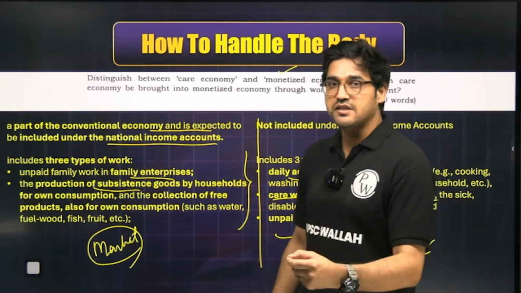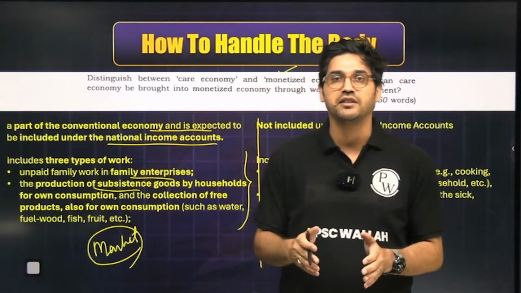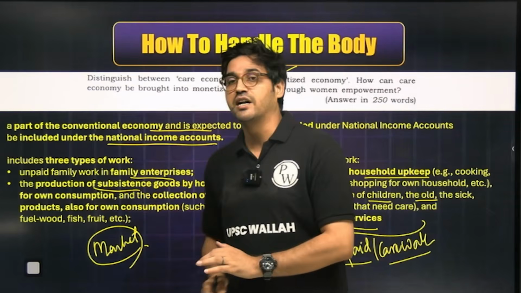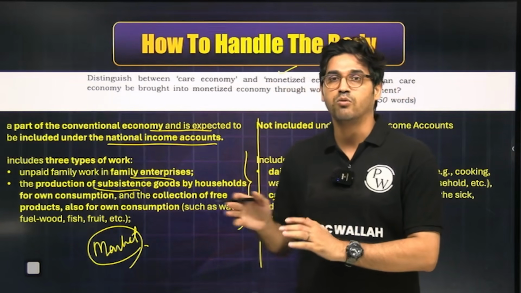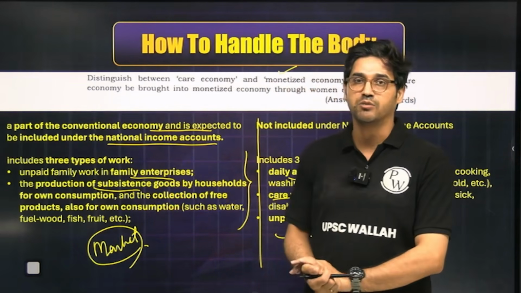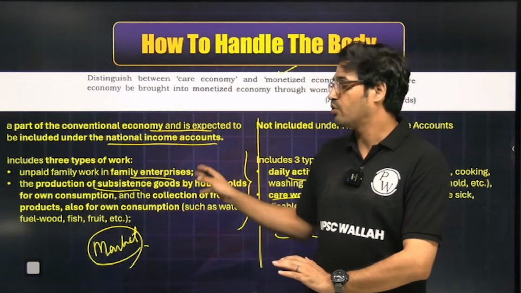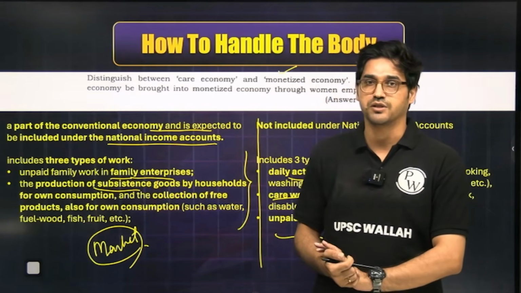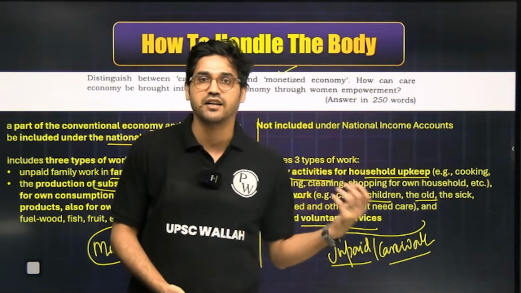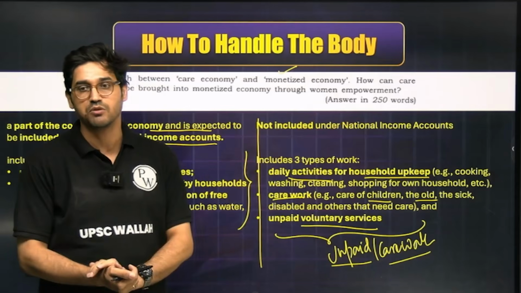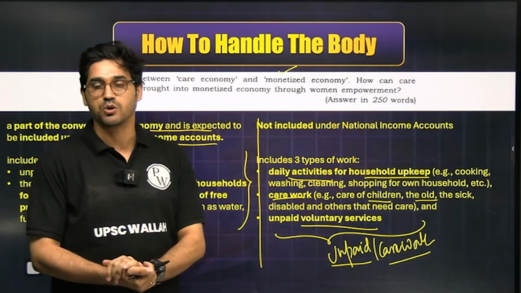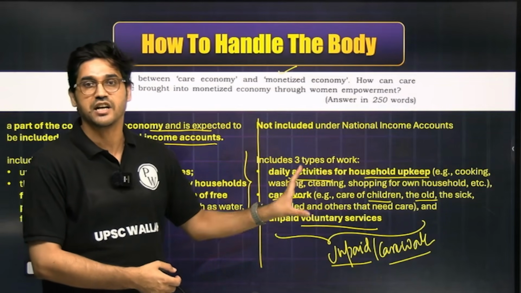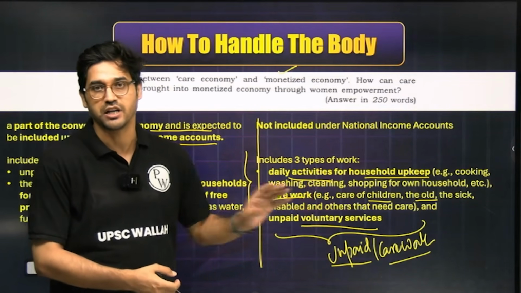So you'll have to bring out this distinction that monetized economy does not mean that all the work involved there is paid work, which is say all the work there is done for market production. There is some element of work which is unpaid and yet a part of your national income accounts. For example, work done for your own family enterprises or subsistence or production for your own self-consumption. However, when you look at other categories of work which are not a part of your national income accounts, which includes daily upkeep of the household, taking care of the dependents, this part of work is called care work in general or care economy in particular.